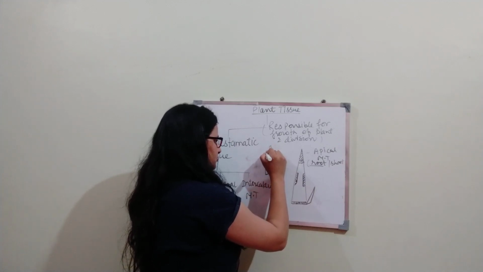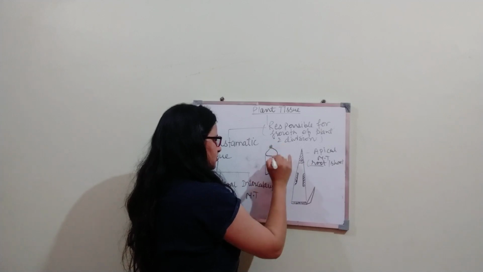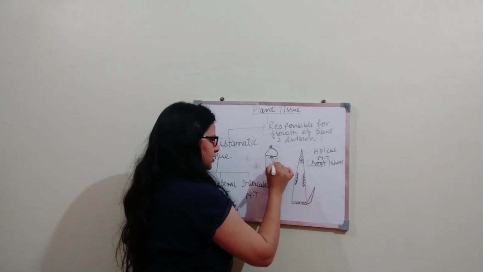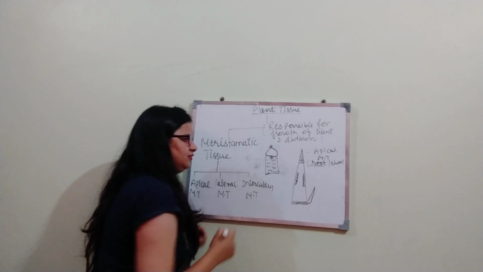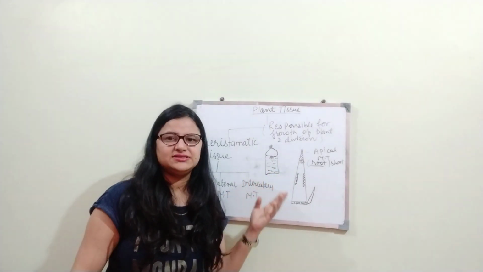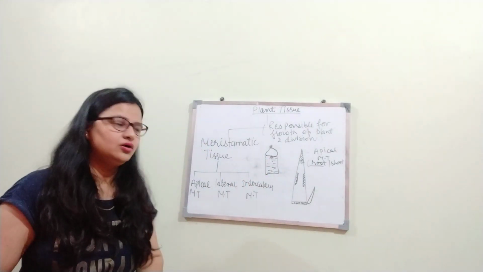You keep that onion dipped in the glass of water for 2 days, 3 days, 4 days, and after that you will observe the growth of the roots.